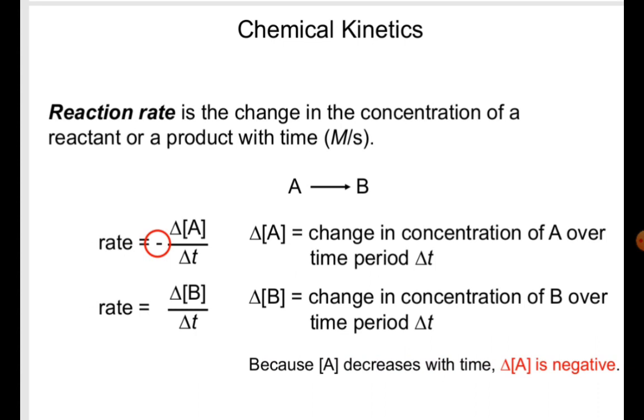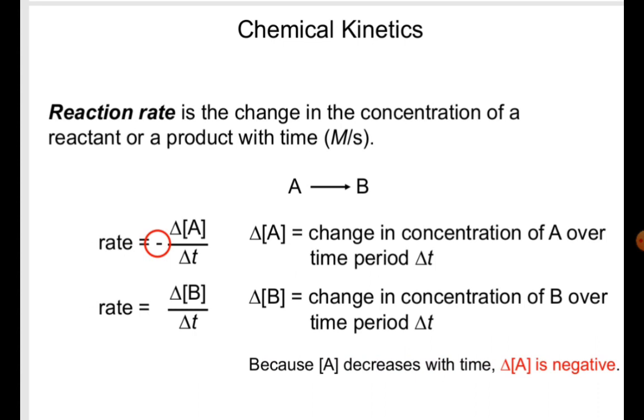Now, chemical kinetics. Reaction rate is the change in the concentration of a reactant or a product with time. Remember one thing: as the reaction proceeds, the concentration of reactant molecules starts to decrease and the concentration of product molecules starts to increase. Due to that, whenever we express rate in terms of concentration change with respect to time for a reactant, we use a negative sign, but for a product we use